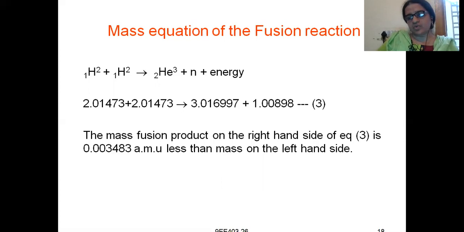The reactants have a weight 0.003483 AMU more than the weight of the products. That means the weight of the products is less than the weight of the reactants by 0.003483 AMU. AMU is called the atomic mass unit.